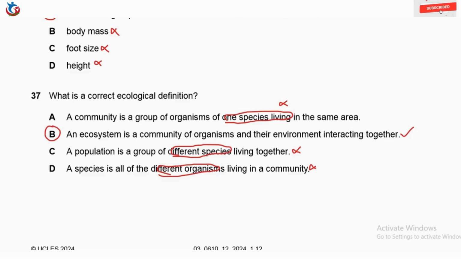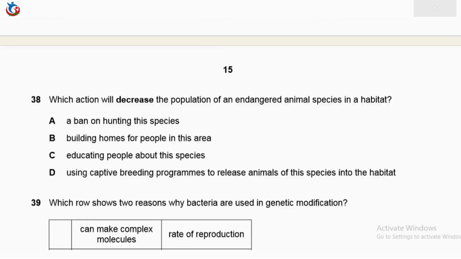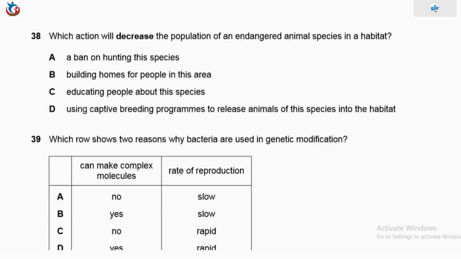Now move straight to question 38. Question 38 says, which action will decrease the population of an endangered animal species in a habitat? What will decrease the population? Option A says a ban on hunting this species. It will increase the population. If you ban hunting, it will increase the population.